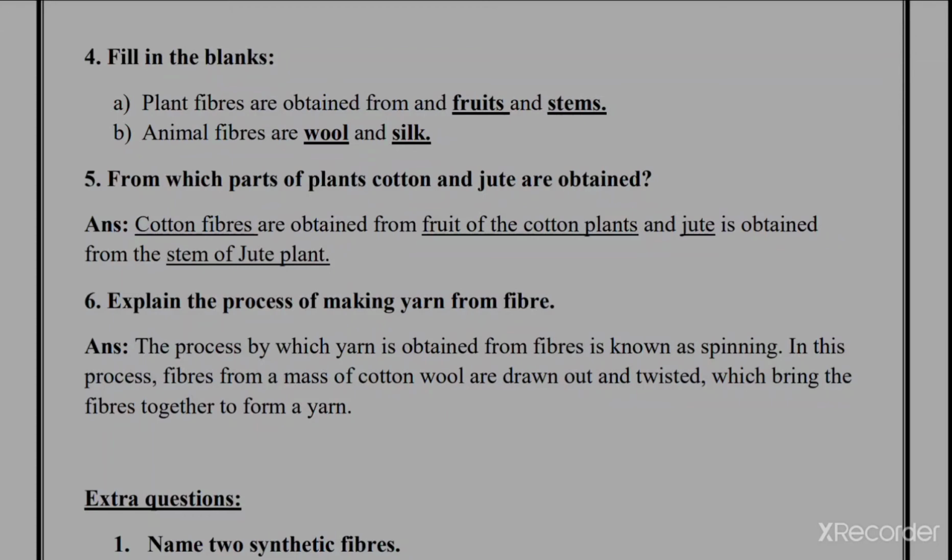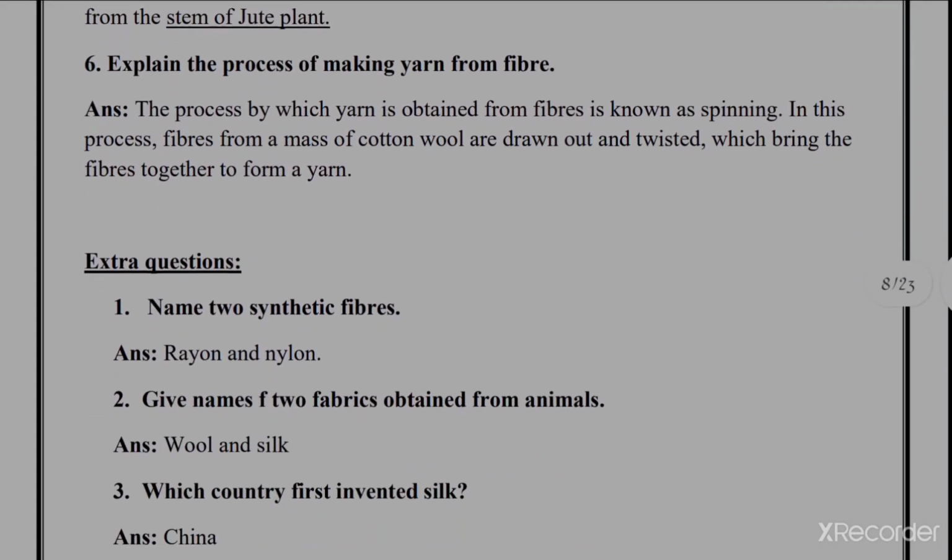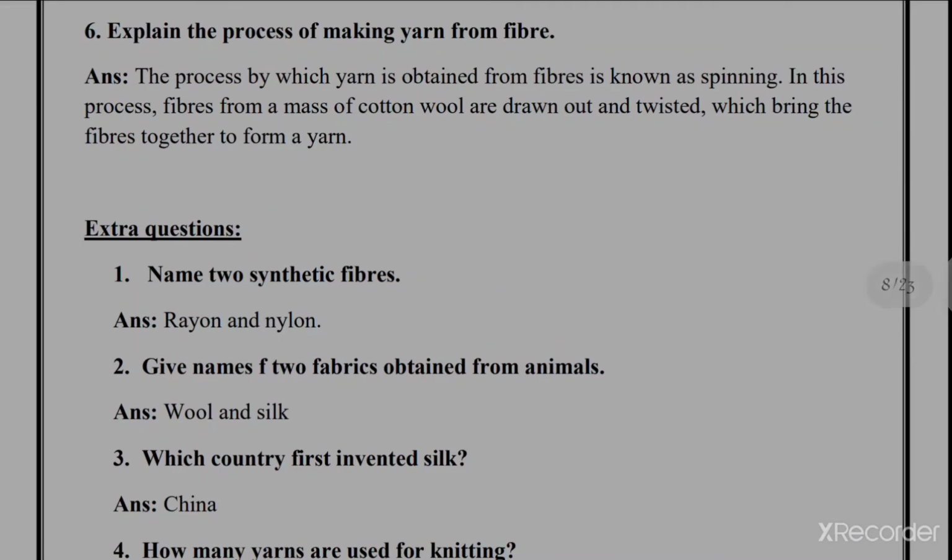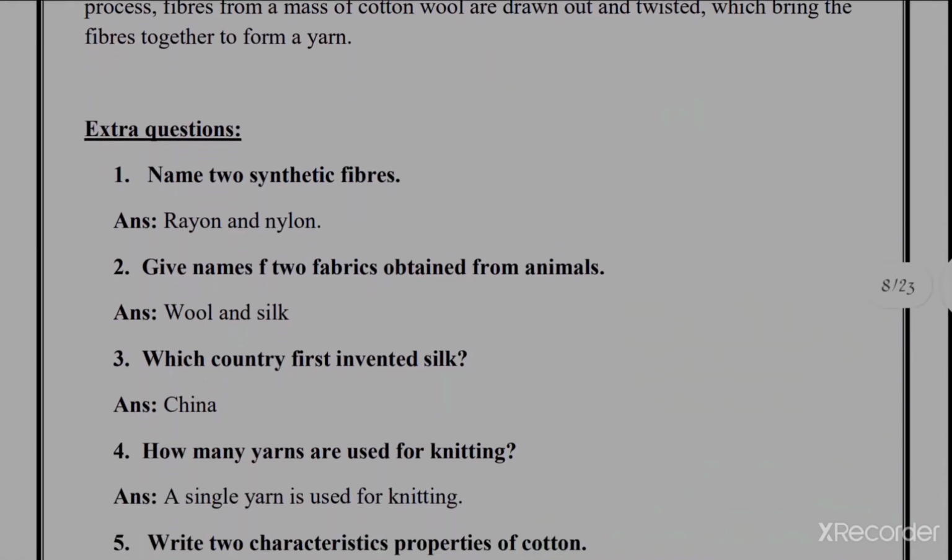Next question is from which part of plant cotton and jute are obtained. Cotton fiber we obtain from the fruit part, and from the jute plant we obtain the fiber from the stem. Next one is explain the process of making yarn from fibers. The process of making yarn from fiber is known as spinning process, in which we take 2 to 3 hair-like strands, twist them either with the help of takli or charkha or machine, and form a long, strong, continuous thread. It is known as yarn.